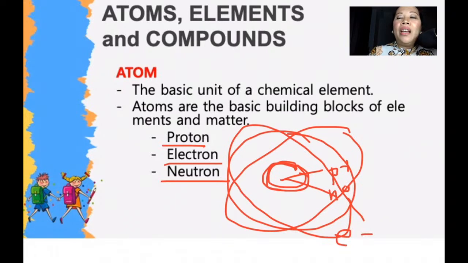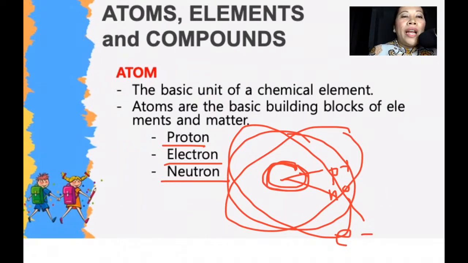Fukushima, it can be the other way around. So if y increases, x should decrease. But if your x is increasing, y should decrease. So it could be the other way around. I hope I answered your question. If it's inverse, one of them should be increasing and the other one should be decreasing. Yes. Okay. I hope I answered you, Fukushima.